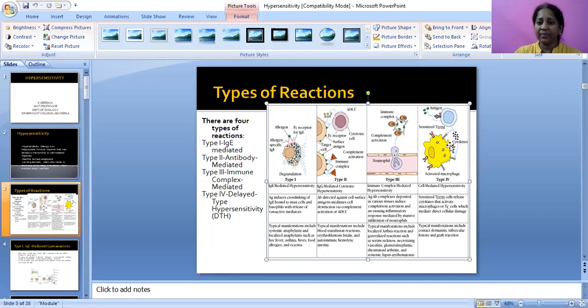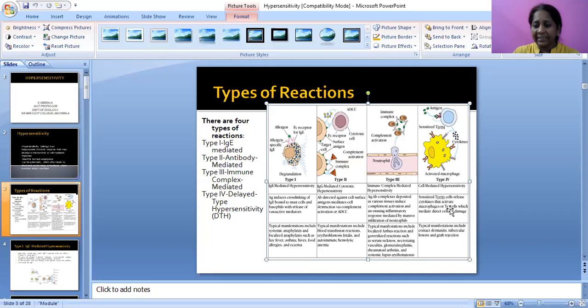Coming to the fourth one, in this particular diagram you can observe antigen sensitizes the TDH cells, the delayed type of hypersensitivity, which release cytokines and activate macrophages. This is cell-mediated hypersensitivity.